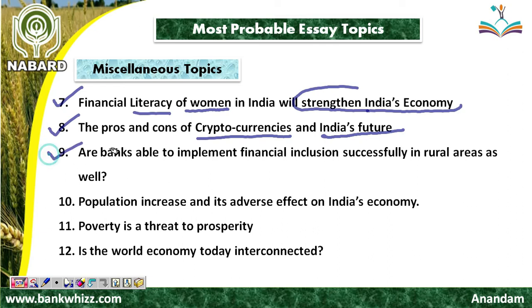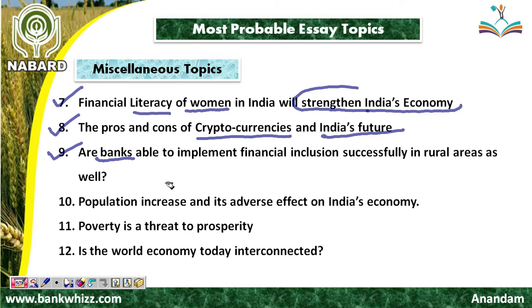Friend, the next important topic is, are banks able to implement financial inclusion successfully in rural areas as well? Friend, where there are banks, financial literacy will be there, and if financial literacy is there, then more and more people would get linked with the financial channel of the country. So banks have a direct role in connecting people with the financial chain of the country.